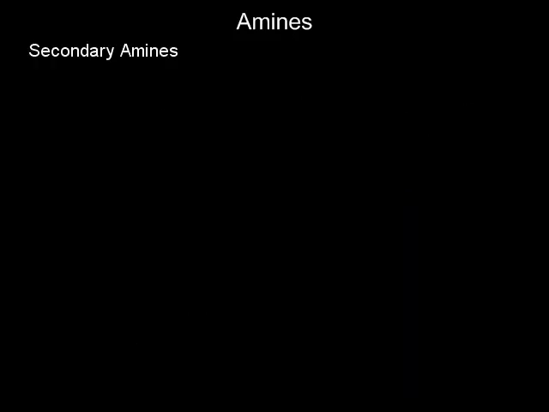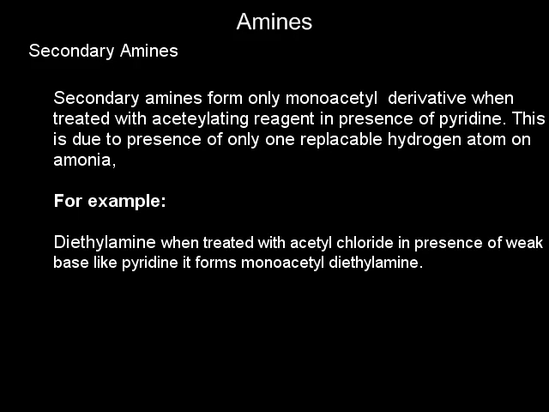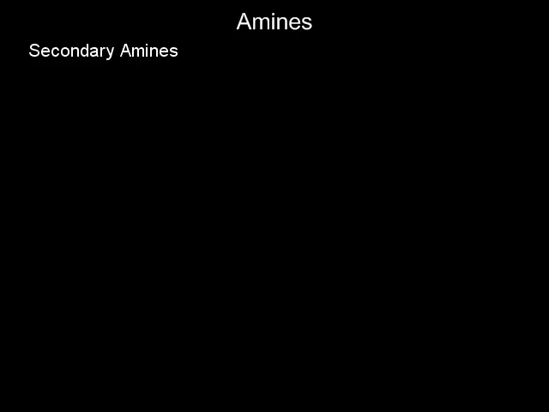Secondary amines. Secondary amines form only monoacetyl derivative when treated with acetylating reagent in presence of pyridine. This is due to presence of only one replaceable hydrogen atom on nitrogen. For example, diethylamine when treated with acetyl chloride in presence of a weak base like pyridine forms monoacetyl diethylamine.